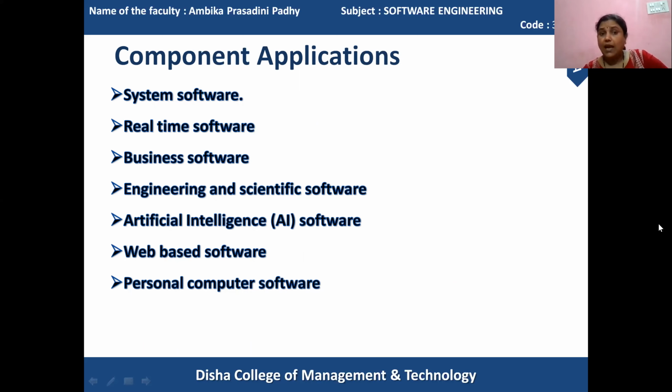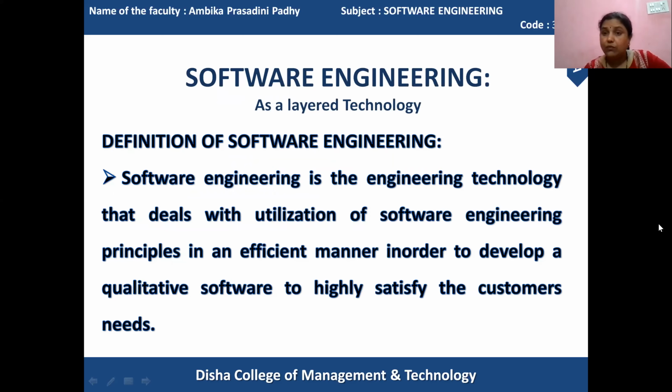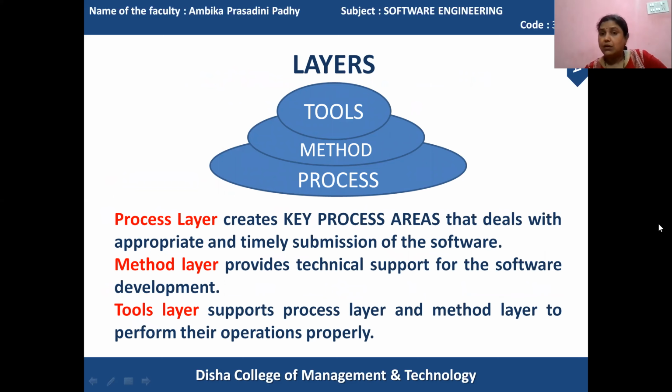Got it? And when the software engineering work is there, it is based upon layered features. What the system requires is in the process definitions, and how those processes will be converted into results is done by implementing different methods, and how those methods will be executed is supported by different tools, and the tools help to convert the processes into outcomes by implementing certain methods.